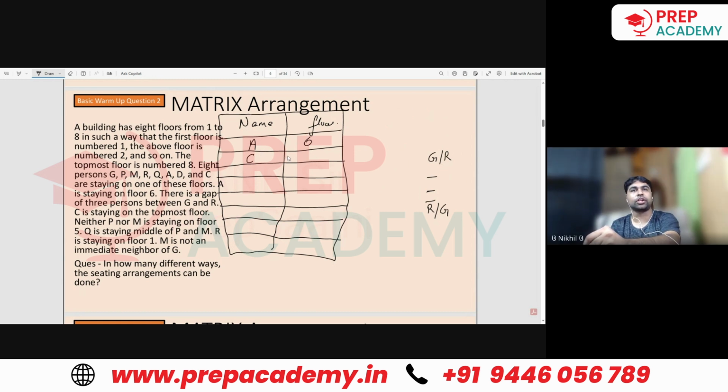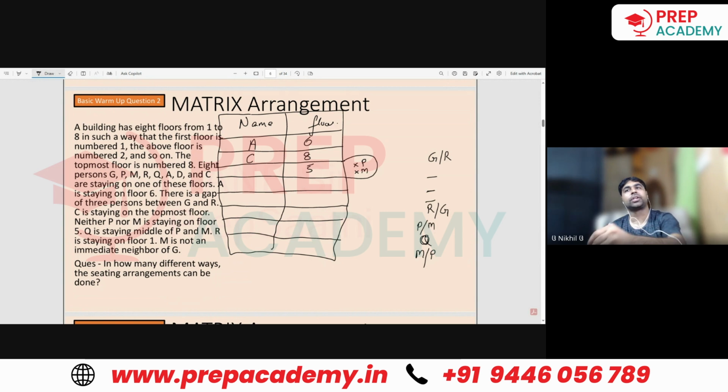C is staying on the topmost floor, that is the 8th floor. Neither P nor M is staying on floor 5. So negative statement, it is there, but okay, if you want to write it, you can do that. So on floor number 5, the people who are not coming are P and M. Q is staying in the middle of P and M. That means if P is here, M is here, or if M is here, then P is here. But Q is there in between, in the middle of them.